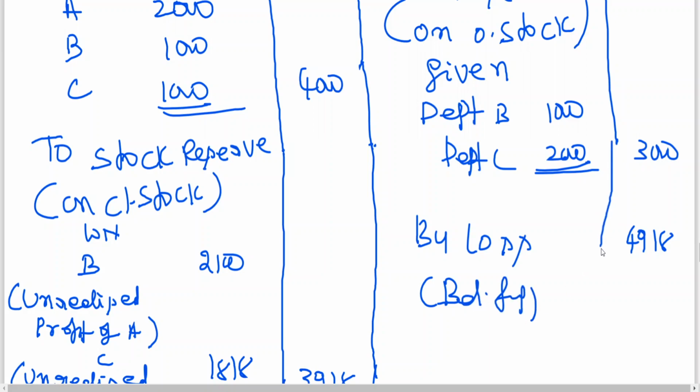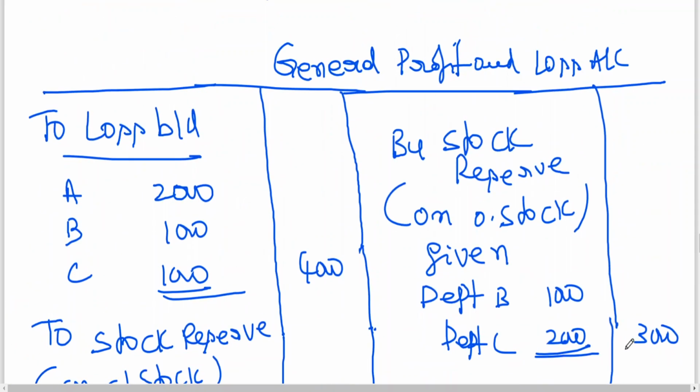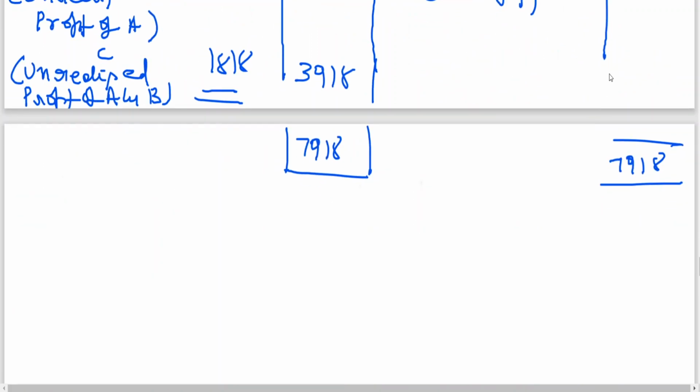This will be transferred to the business as a whole, capital account, or if it is partners, transferred to partners' capital according to their profit sharing ratio. Clear to all of you?